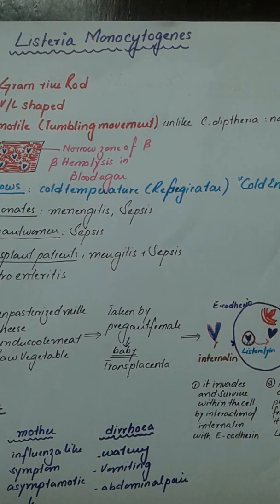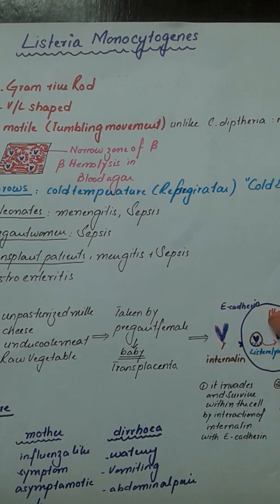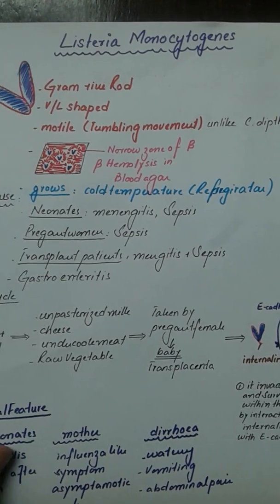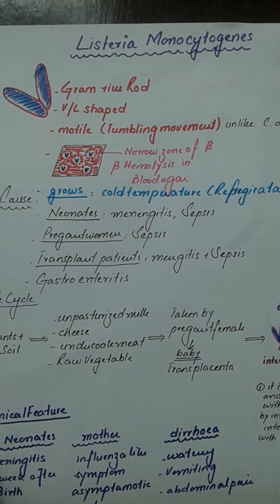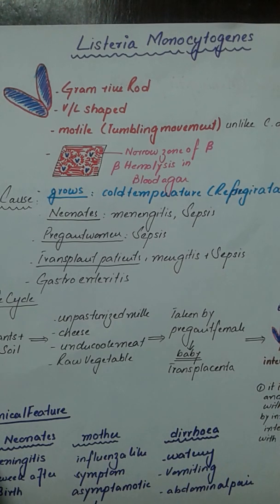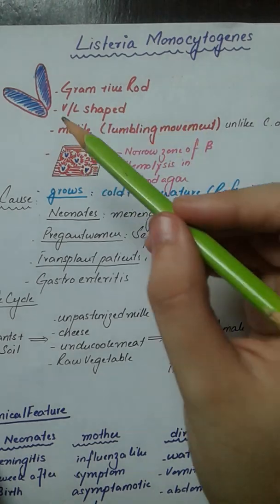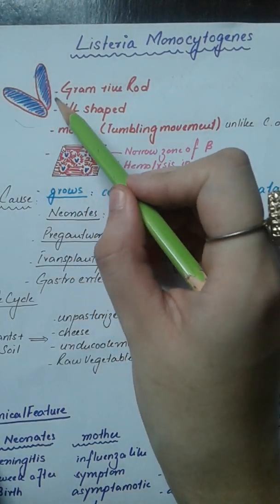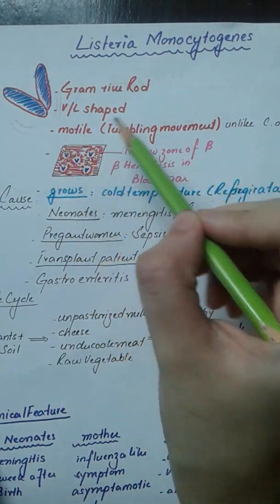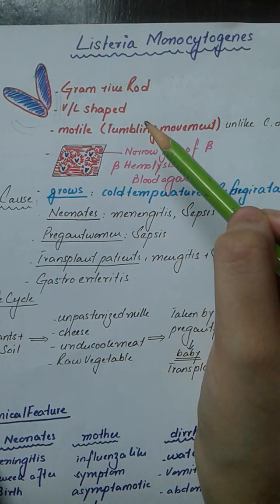Now our organism is Listeria monocytogenes. This is also a gram-positive rod, and the particular feature about this is that it is also L and V shaped. But the differentiating feature from diphtheria is that this organism is motile. It is not very motile, but it has a tumbling-like movement.